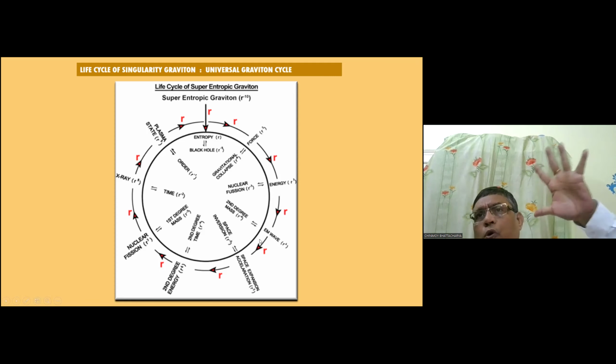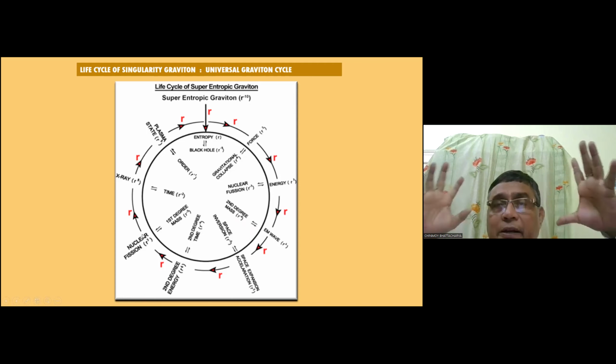Then comes mass and EM wave, the equilibrium with each other. So what is told in classical physics, Newtonian physics, even quantum physics, that EM wave and mass duality, it is not the duality. This is the equilibrium between mass and EM wave. Then space inversion and space expansion are in equilibrium. Then second degree energy and second degree time are in equilibrium.